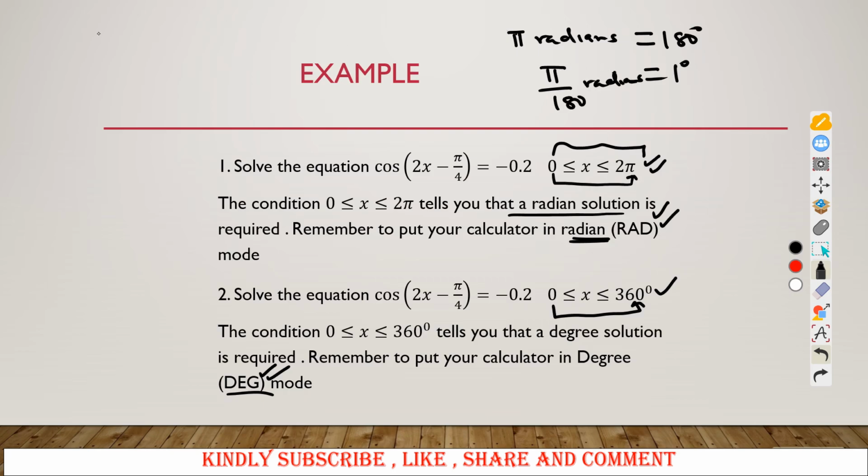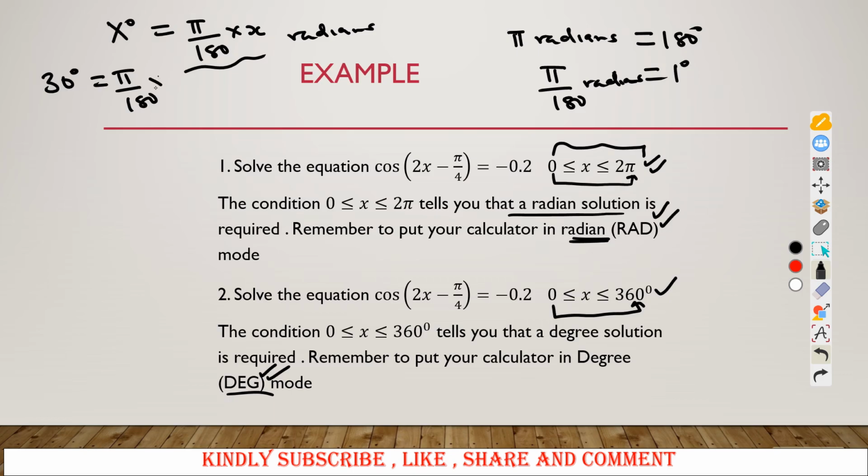So whenever you have x degrees and you want this in radians, simply get pi out of 180 multiplied by your x. What you get here will be in radians. So let us look at, maybe you want to convert 30 degrees to radians. This will be the same as pi out of 180 times 30, and what you will get here by 30 is 1 by 6. That is pi upon 6. Now this one is in radians.